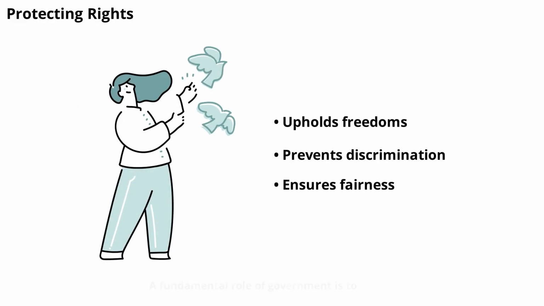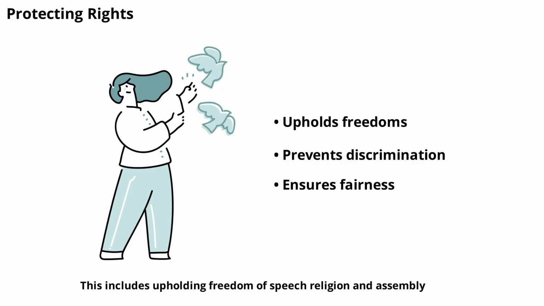A fundamental role of government is to protect the rights and freedoms of its citizens. This includes upholding freedom of speech, religion, and assembly, as well as protecting against discrimination. Constitutions and laws set out these rights, and courts enforce them. By safeguarding rights, the government ensures everyone is treated fairly.